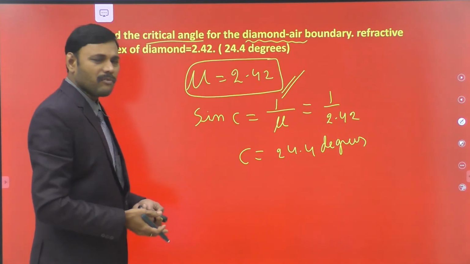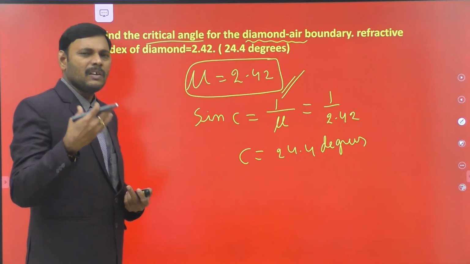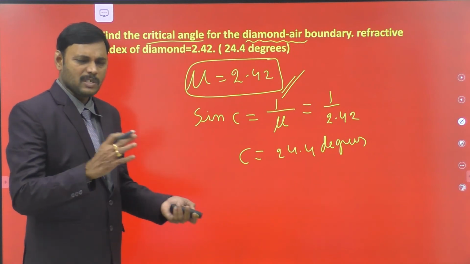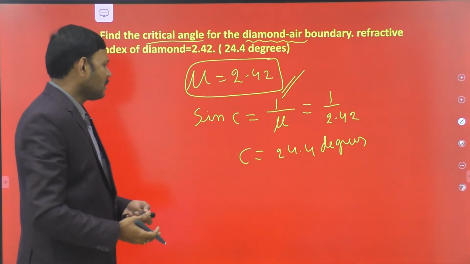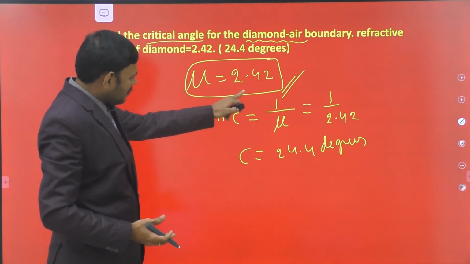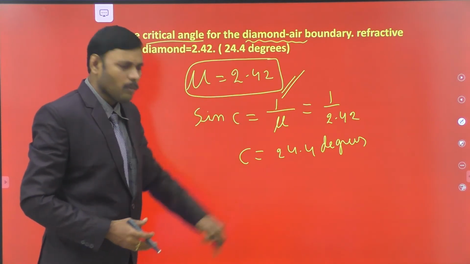We can produce a number of glasses. But rarely we use the diamond. It is a very costly material. What is the difference between the glass and the diamond? The only difference is that the refractive index is so high that the critical angle is so low.